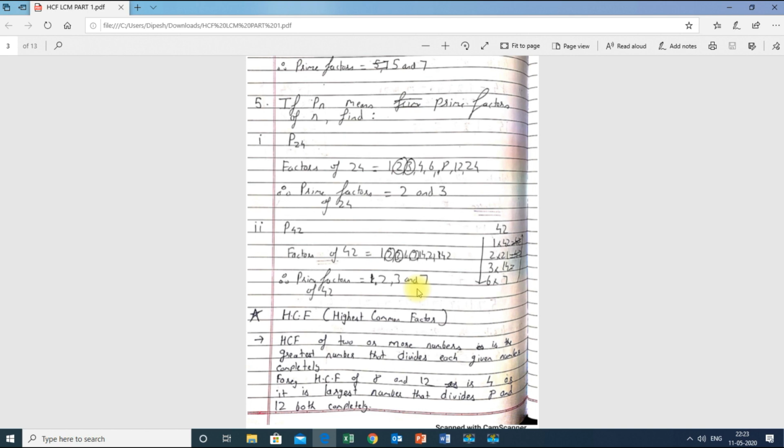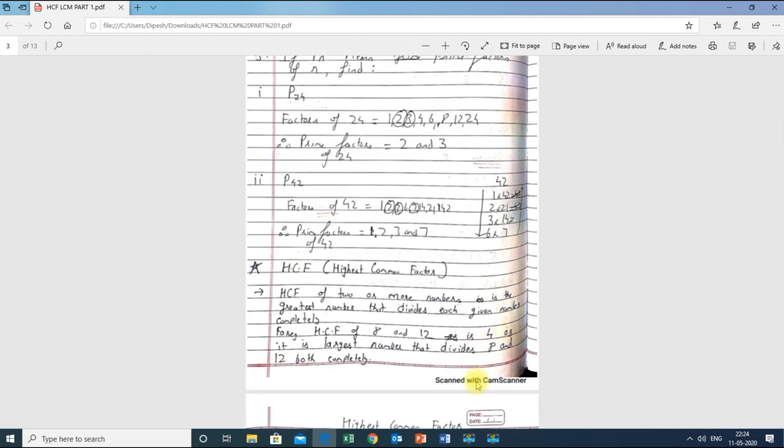The highest common factor of 2 or more numbers is the greatest number that divides each given number completely. Meaning, if I say the factors of 8 and 12, these are the numbers they have given to us. Then 4 is the largest number that divides 8 and 12 completely. There are many other factors, but the highest factor is 4. Therefore I can say the HCF of 8 and 12 is 4. I'll explain with an example in front of the video.